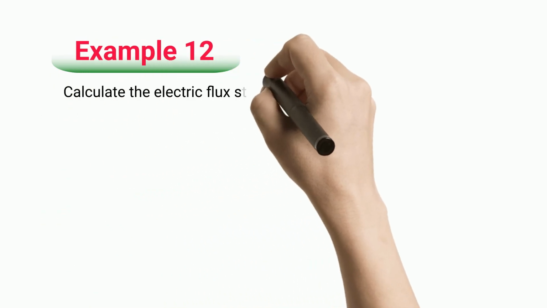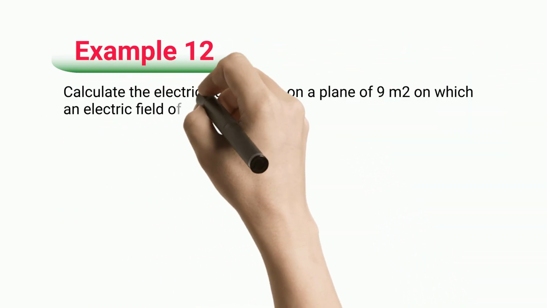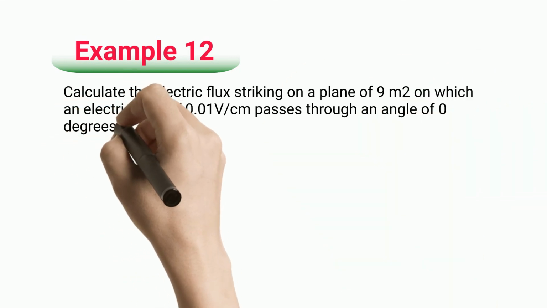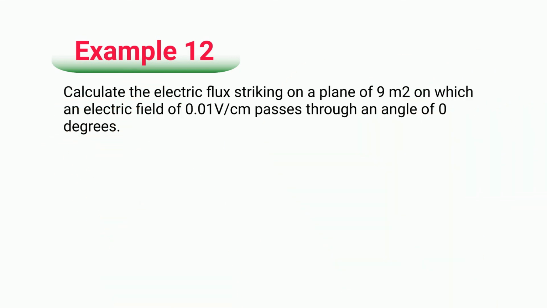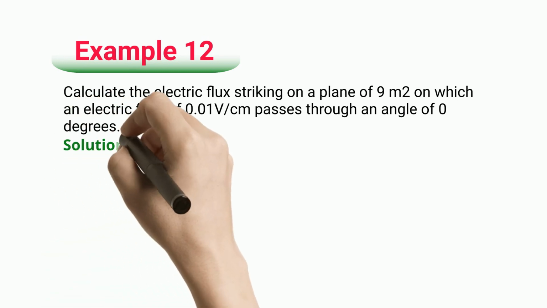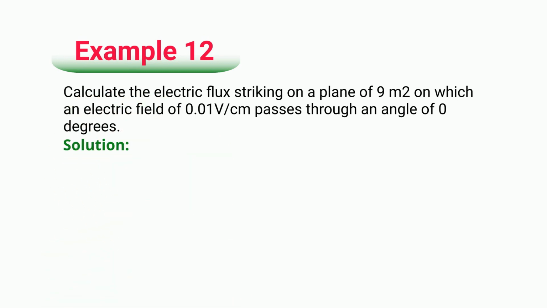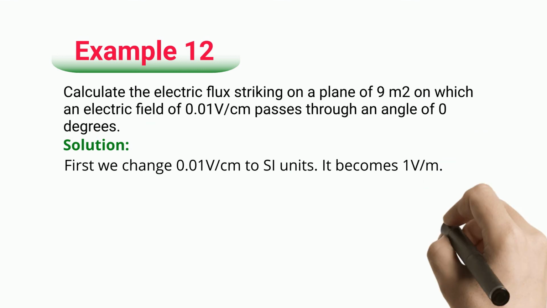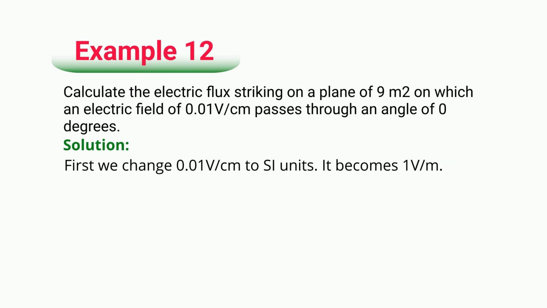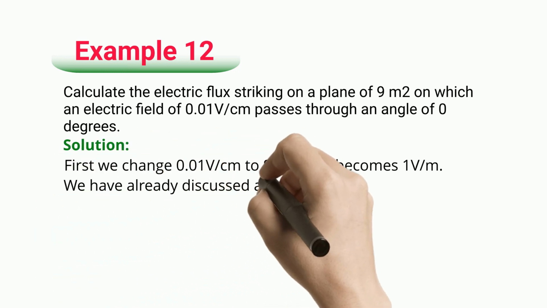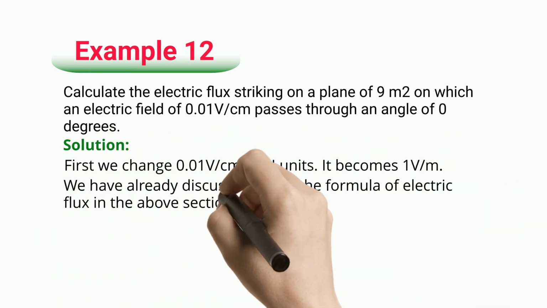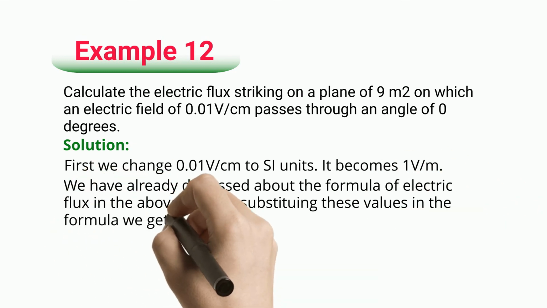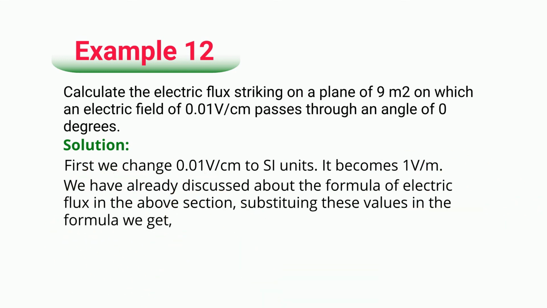Example 12. Calculate the electric flux striking on a plane of 9 square meters on which an electric field of 0.01 V/cm passes through an angle of 0 degrees. Solution. First we change 0.01 V/cm to SI units. It becomes 1 V/m. We have already discussed about the formula of electric flux in the above section. Substituting these values in the formula, we get electric flux equals 9 Vm.